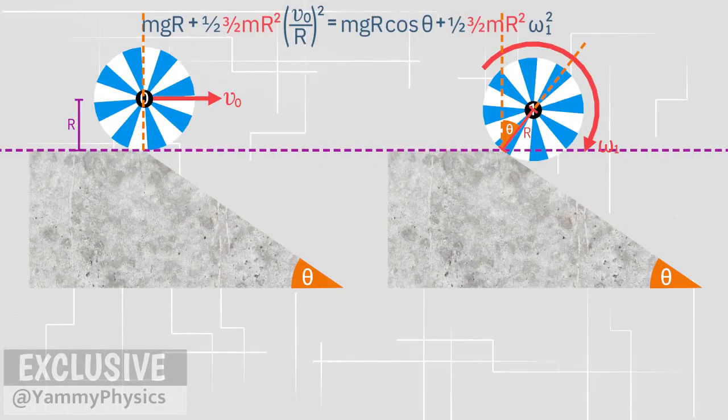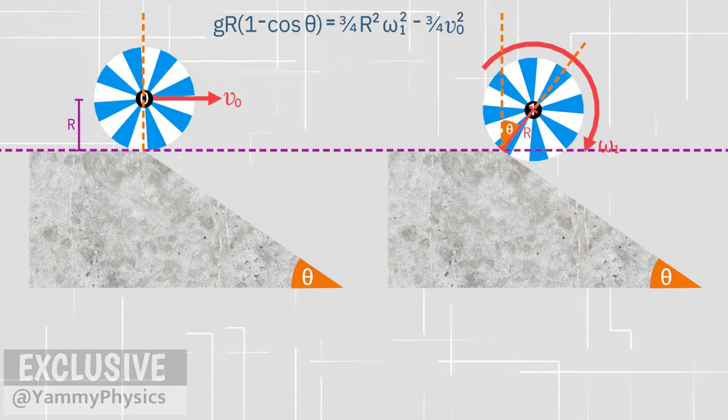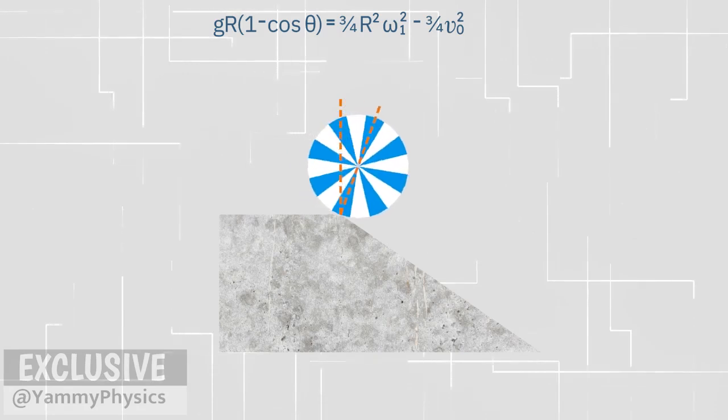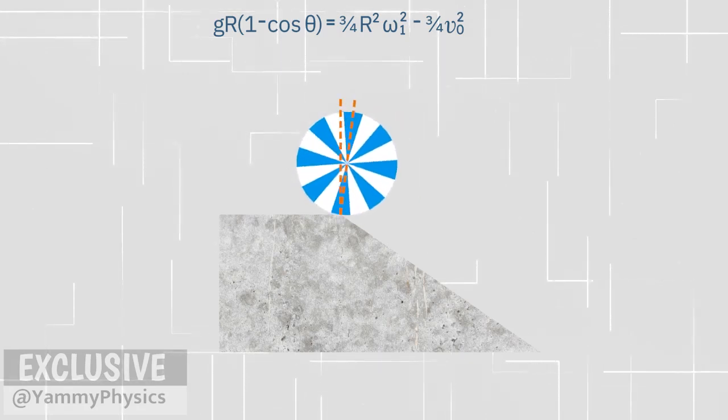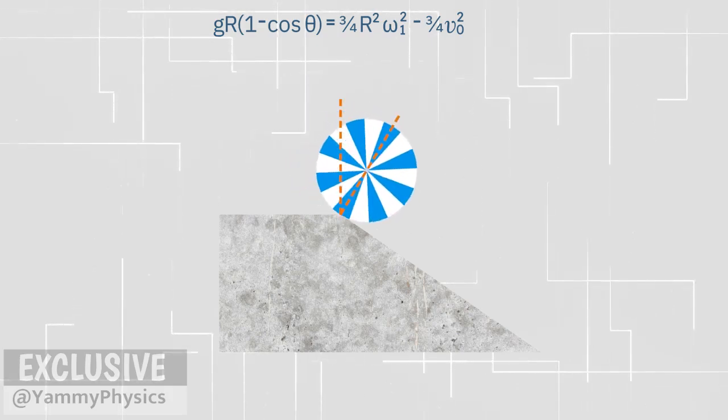We can substitute this value into our equation. To make it look simple, you can write this equation like this. In this equation there are two unknown quantities, omega 1 and V0. We need one more equation. Where do we get this equation from? The motion of the yo-yo in part 2 is actually a vertical circular motion. There is a centripetal force there. Therefore, we need to identify the force that is toward or away from the center of rotation.